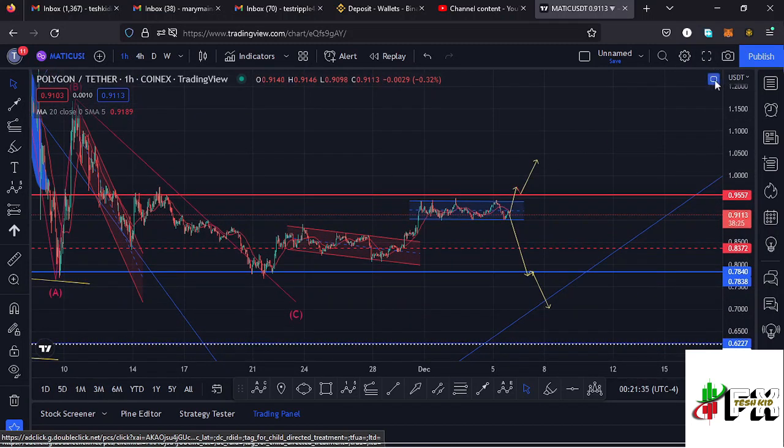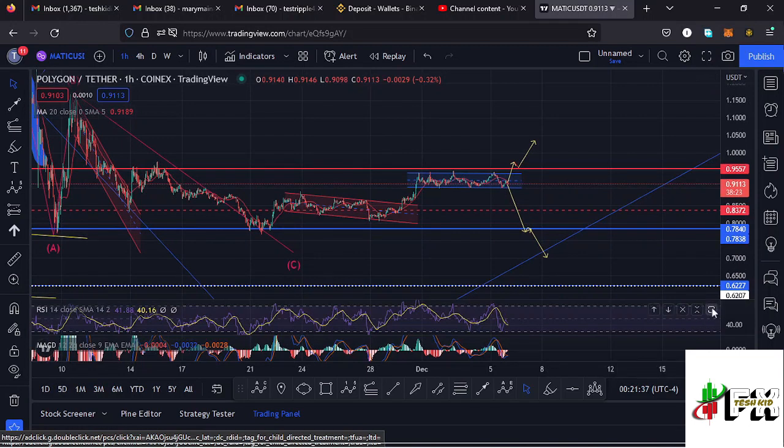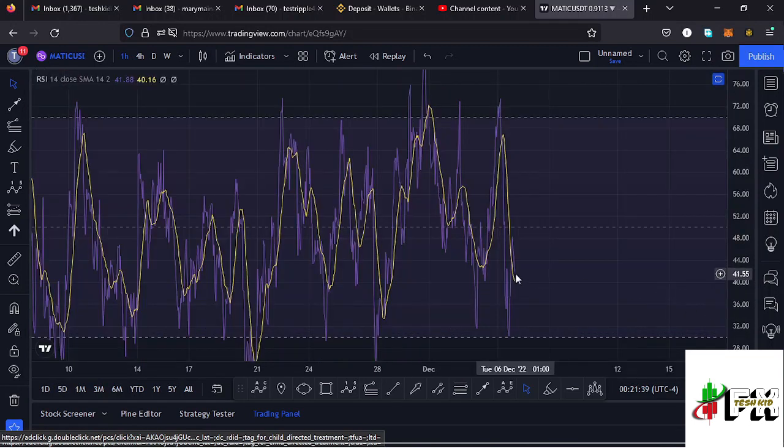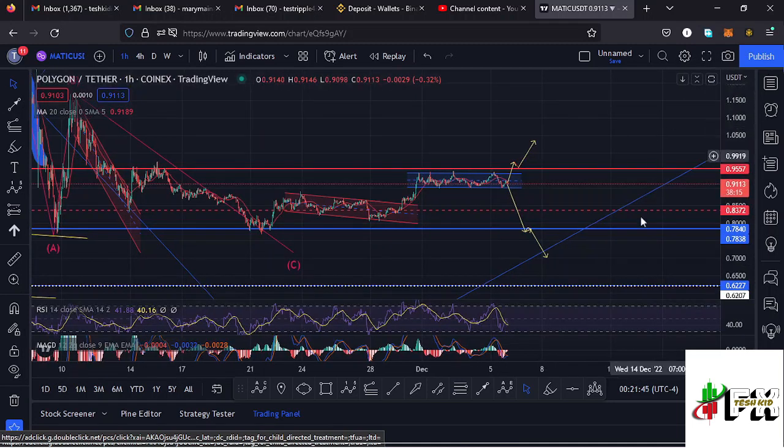Also taking a look at the indicators to see what movements will be supported here on the RSI. On the RSI, we are trading at around the 41 mark, meaning we have massive room for us to support any movements to the upper side. Also any movements to the lower side will still be supported.